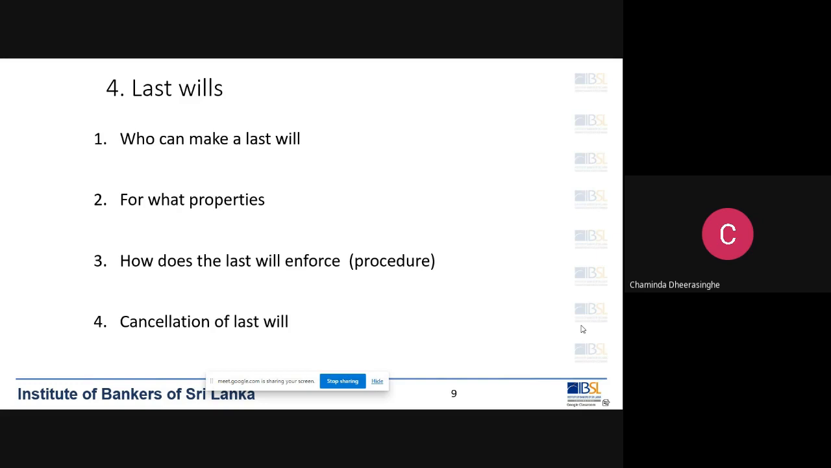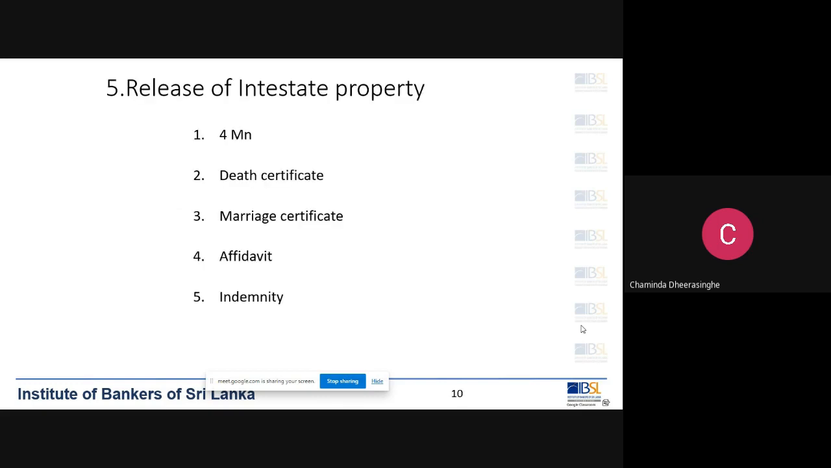Then the bank's duty is to credit that money to the account mentioned by the court order. So the court will distribute the property and not the bank. The bank has no right to distribute the property or the money as per the last will. That you have to remember. If there is a last will, the customer's legal heirs must file a testamentary action and bring a court order. That is about the last wills.